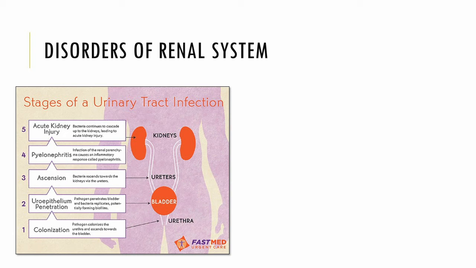The primary disorder of the renal system arises from infection of one or more parts of the waste expulsion system. For instance, urinary tract infections are common bacterial infections that begin around the urethra but can travel up into the bladder, to the ureters, and into the kidney. UTIs are often the result of poor hygiene or exposure during sexual activity. For this reason, sexually active women are more likely to experience UTIs than sexually active men. UTIs are often painful and can be easily treated with antibiotics, but if left untreated, can result in much more serious infections, particularly if the infection reaches the kidneys.